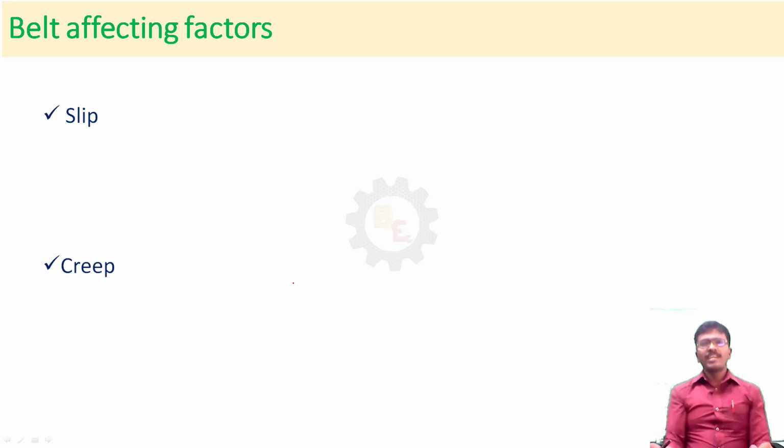What is creep? Creep is the continuous movement of the belt passing from the tight side to the slack side to the tight side. This continuous phenomenon is called creep. Due to that, what will happen? The belt will contract and extend. This will happen continuously. This is called creep. These are the two major factors affecting the belt drive.